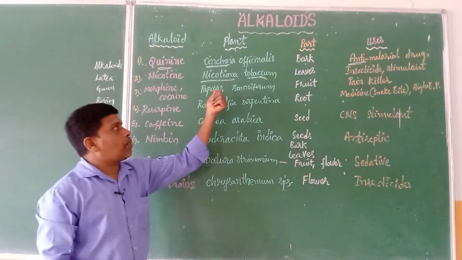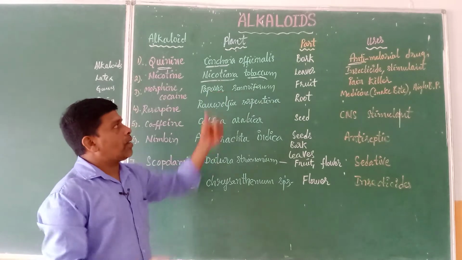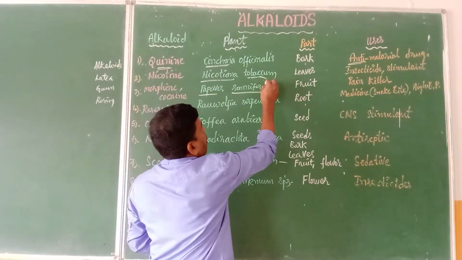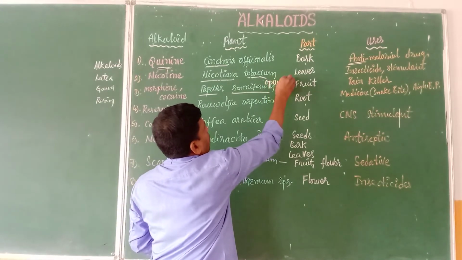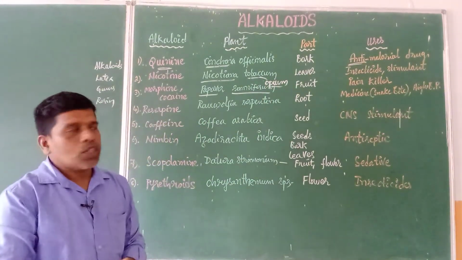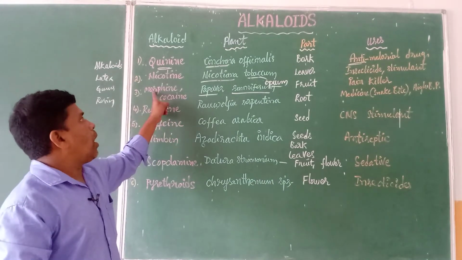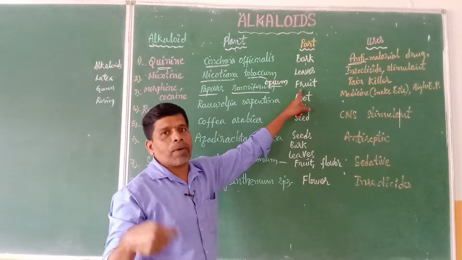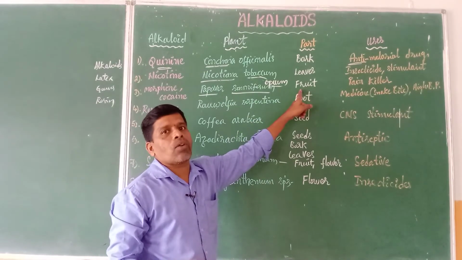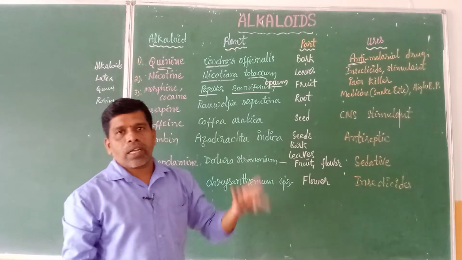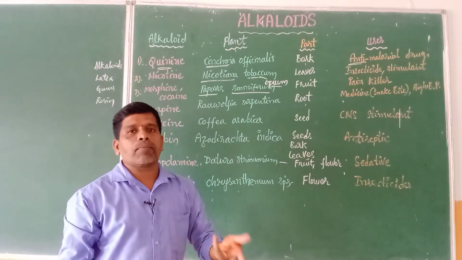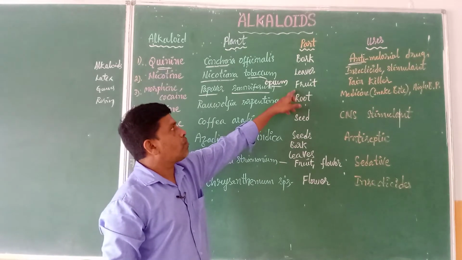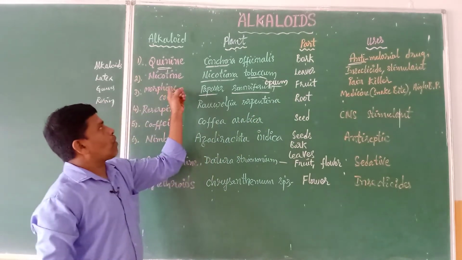Coming to the third alkaloids, morphine and cocaine. These are extracted from the opium plant, Papaver somniferum. The scientific name is Papaver somniferum, commonly called the opium plant. Which part stores this alkaloid? It is stored in the fruit. Different parts of plants store different alkaloids: in some plants it may be the leaves, in some the bark, in some the root, and in some the fruit. Here the fruit stores morphine and cocaine.